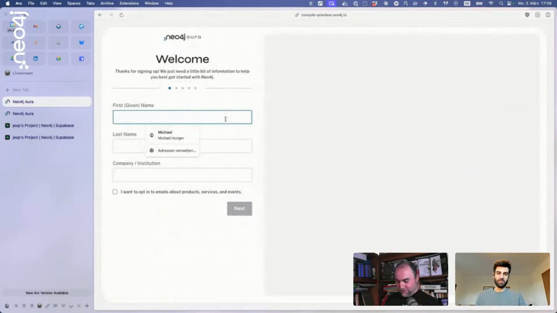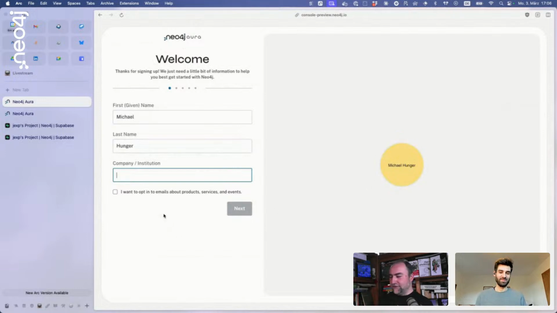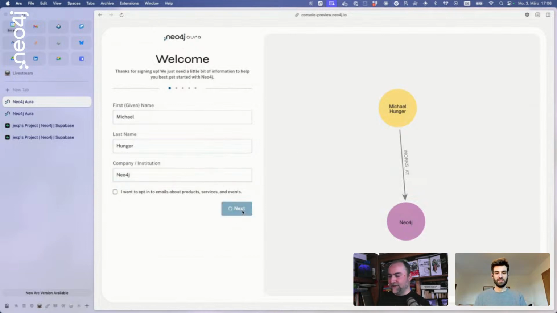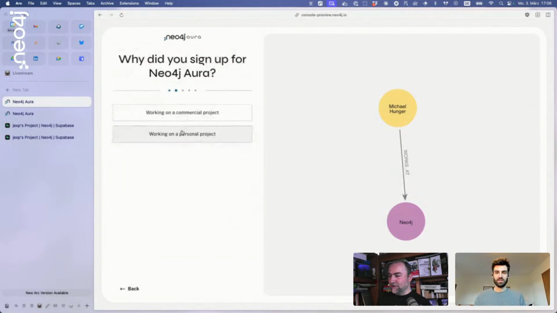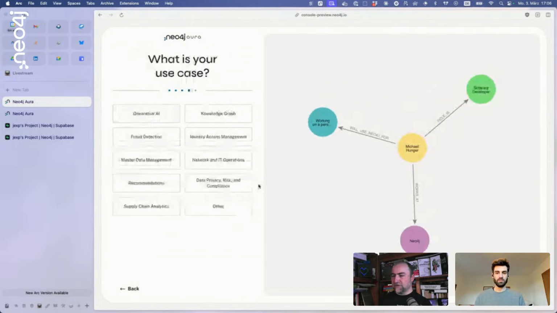It starts by me putting in my name. My name is Michael, my last name is Hunger, which is not such a great name, but what can you do? You see it start creating a little note for me on the side, and then I can add a company here as well. As you go through this sign-up flow, you also see the graph of yourself and your context being created. I want to work on a personal project, and I'm a software developer. That's my context around me.